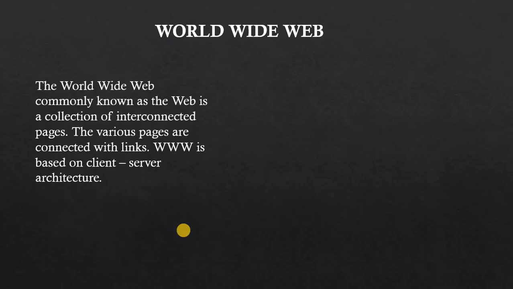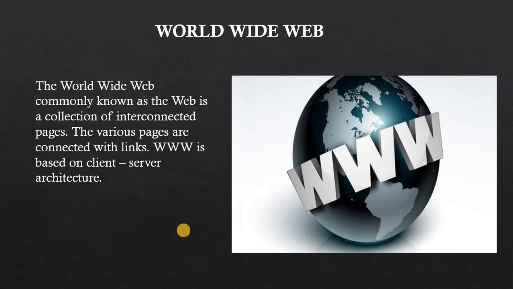We all know the World Wide Web is nothing but a place where many pages are there, and all these pages are actually working with us, so that it looks like we are getting some files from elsewhere. The World Wide Web, commonly known as the web, is a collection of interconnected pages. The various pages are connected with links. We all know there are many web pages available, and all these web pages are interconnected with each other with the help of their links.